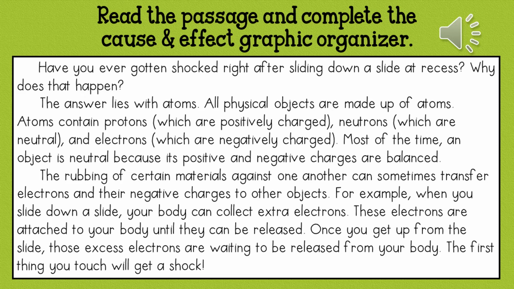All physical objects are made up of atoms. Atoms contain protons, which are positively charged, neutrons, which are neutral, and electrons, which are negatively charged. Most of the time, an object is neutral because its positive and negative charges are balanced. The rubbing of certain materials against one another can sometimes transfer electrons and their negative charges to other objects.